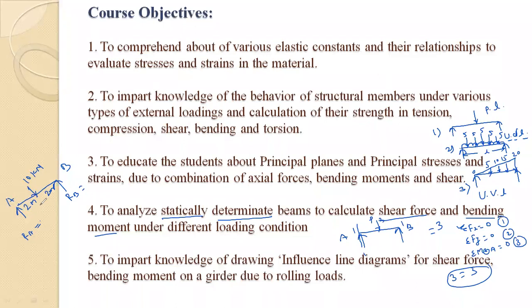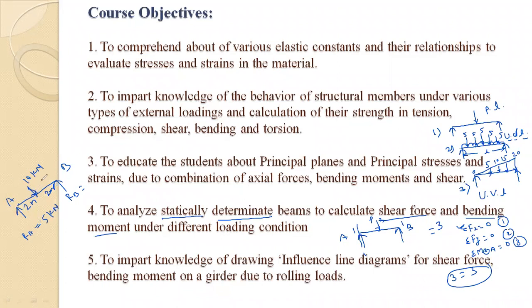RA 20 kilonewton. 20. 5 kilonewton. Good. So this is a symmetric beam.